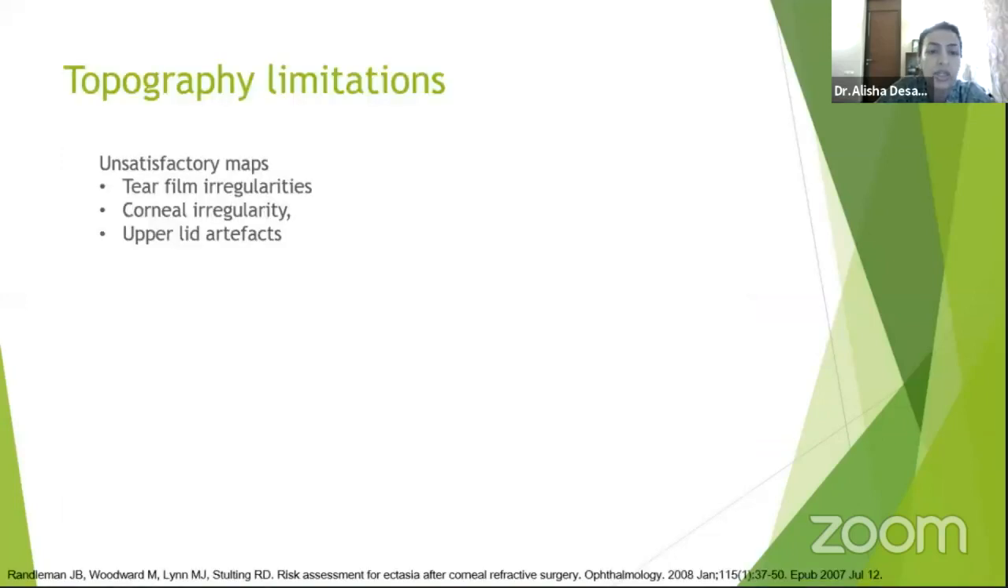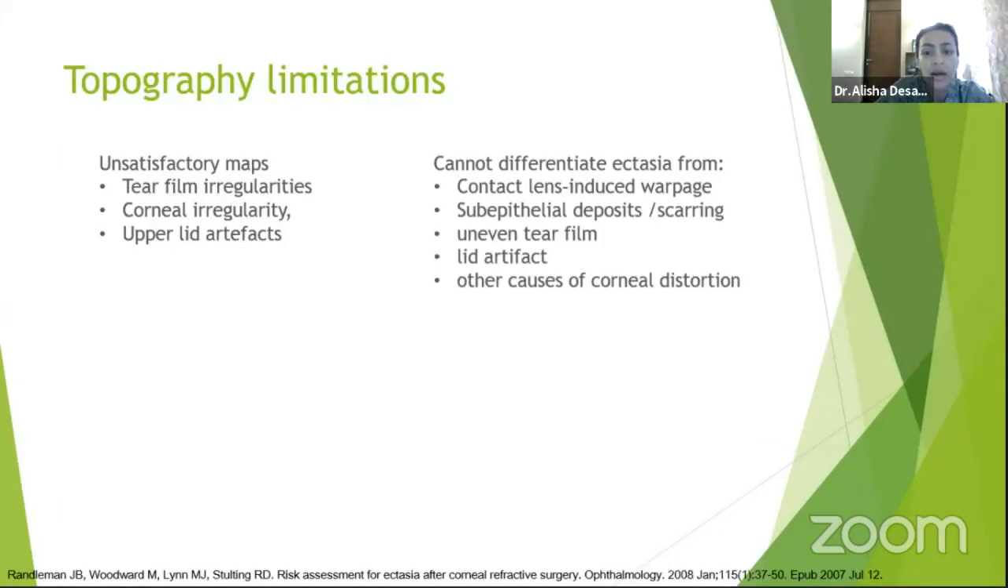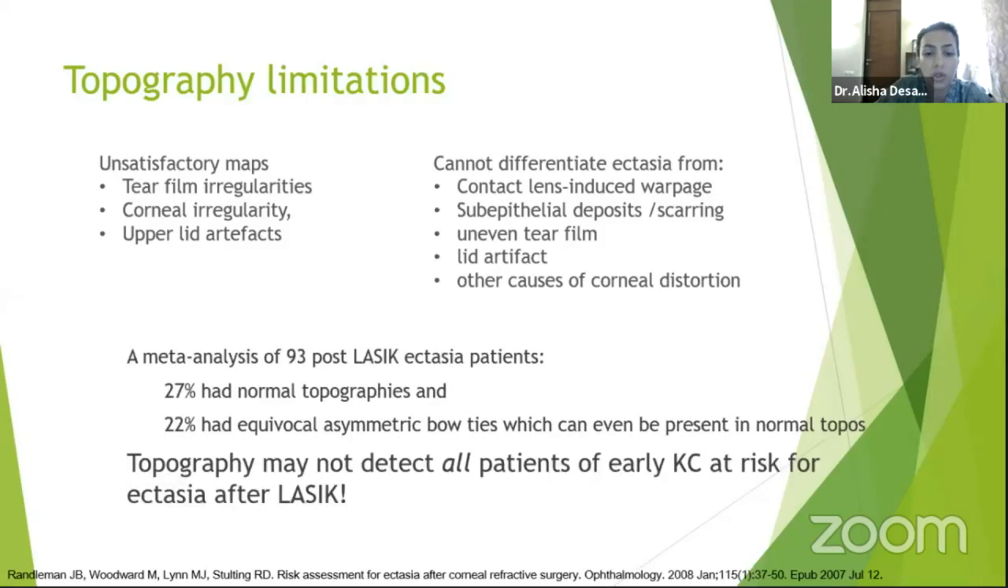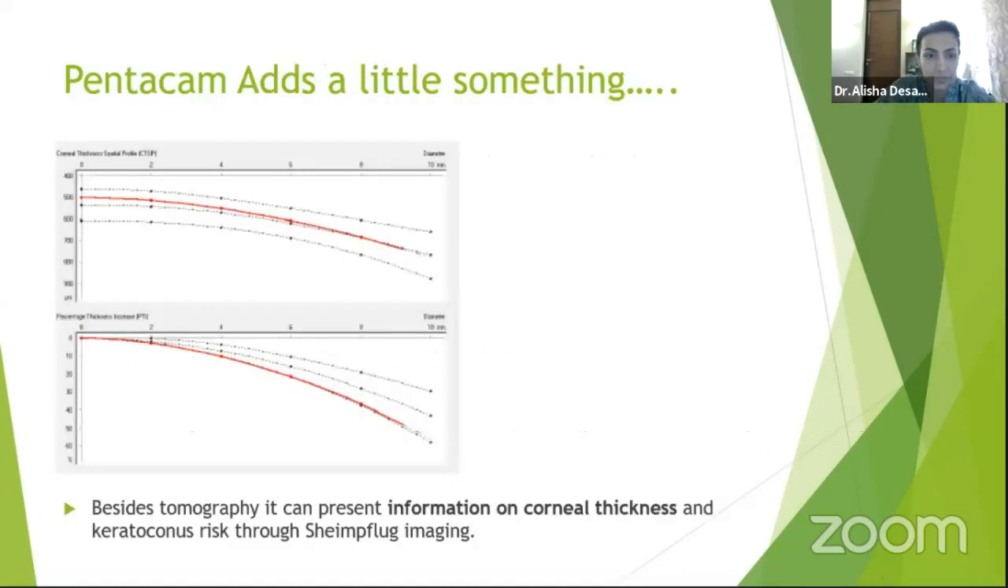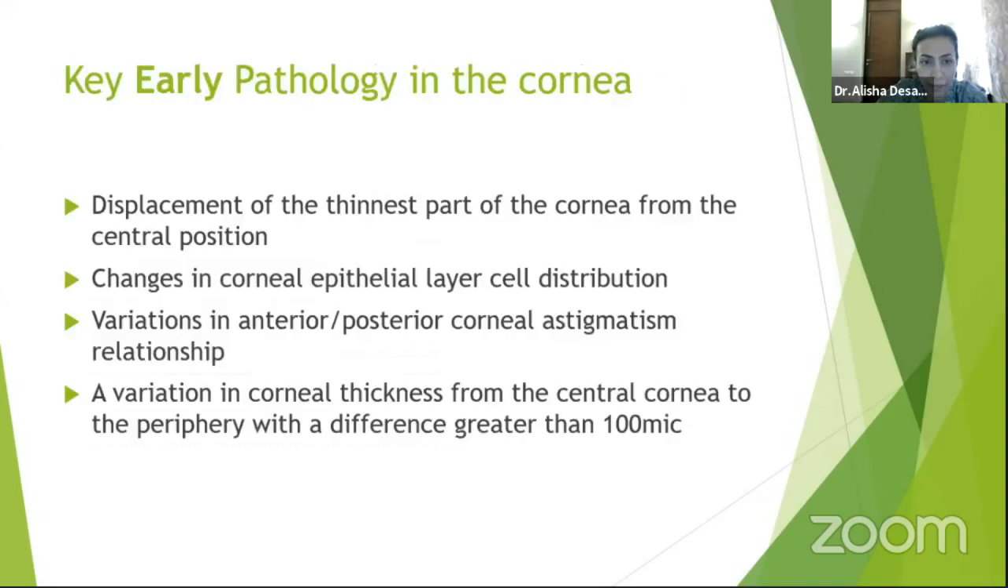Topography has its limitations and does not differentiate ectasia from contact lens induced warpage, scarring, uneven tear film, lid artifacts, and other corneal distortion. So topography may not detect all the cases. Pentacam does add value, where it correlates pachymetry in the map.